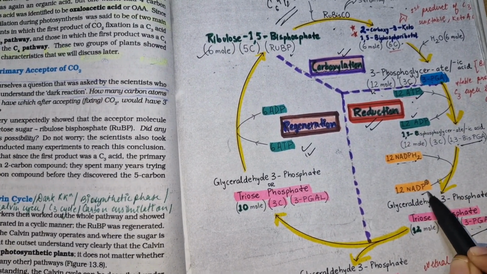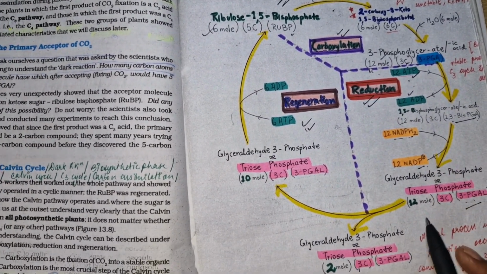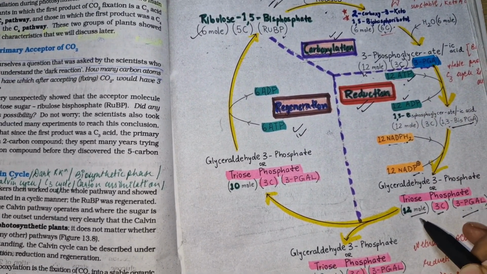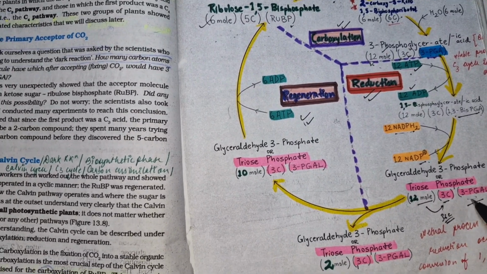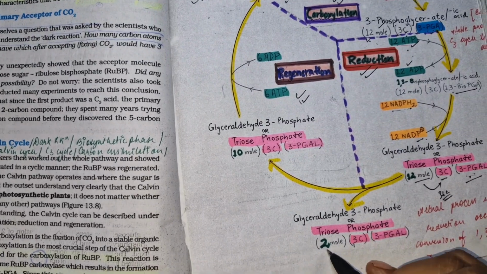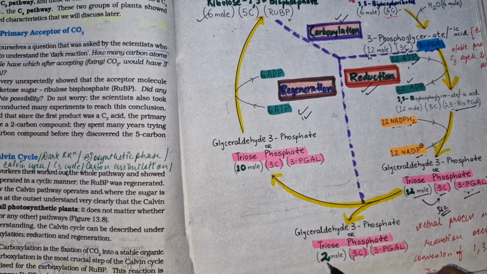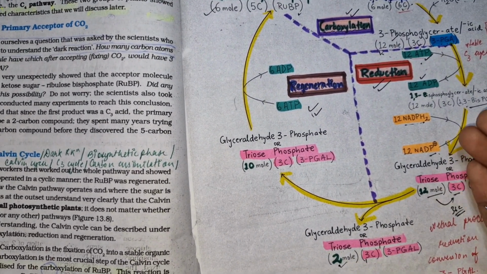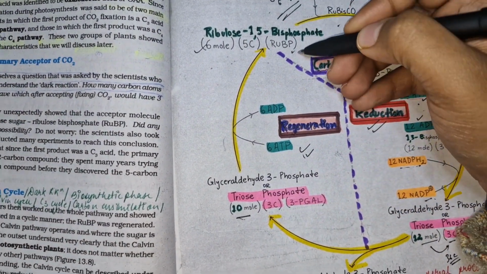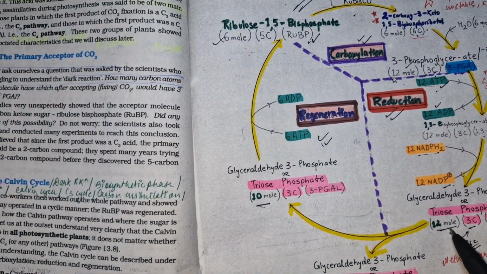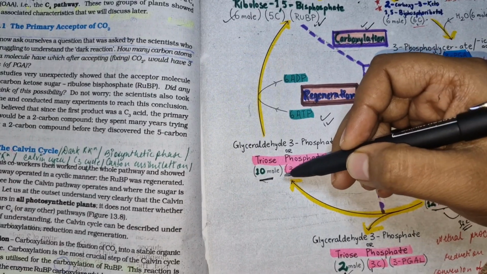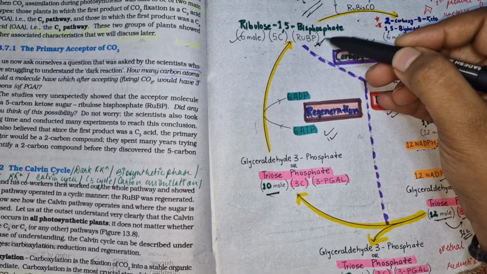So this is converted into NADP plus. Now this is 12 moles, and again 3 carbon, because nowhere has CO2 been removed. So this still remains 36 carbon total. Now this 3-PGAL is converted: 2 moles of this 3-PGAL are taken for the process, and 10 moles are taken for the regeneration of RuBP. So 12 moles were here, and now 2 moles are taken over here, so 10 moles remain, and these 10 moles are again converted into RuBP.